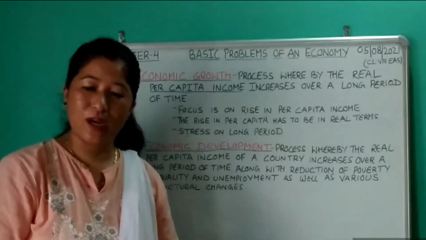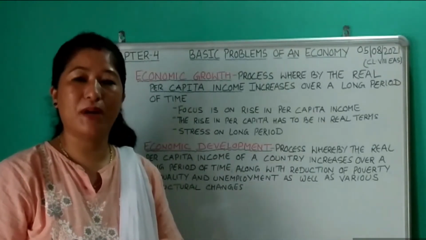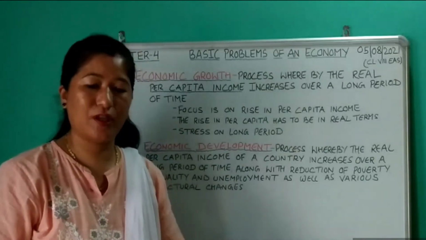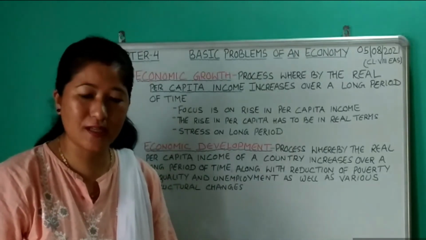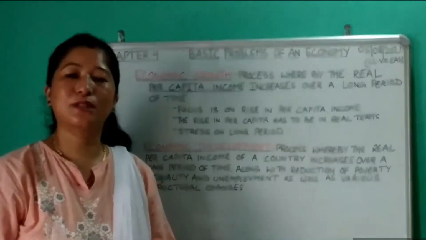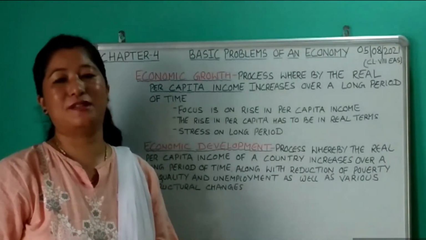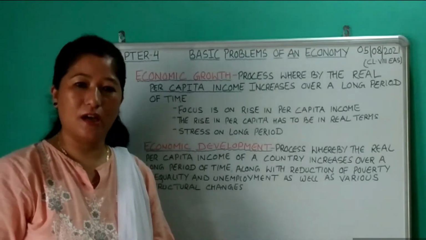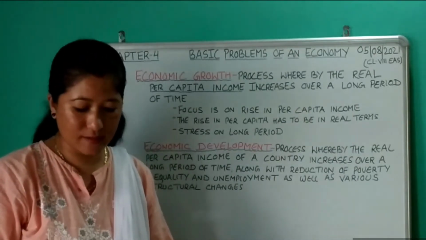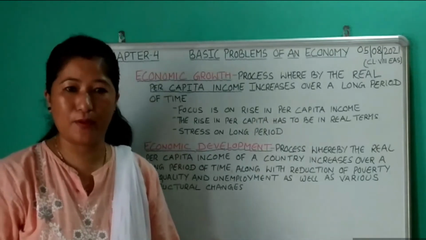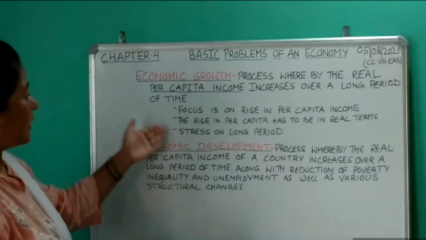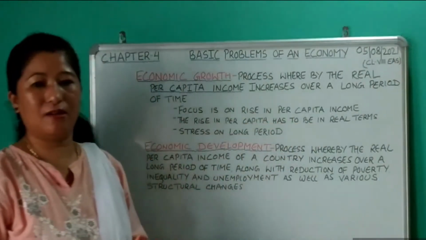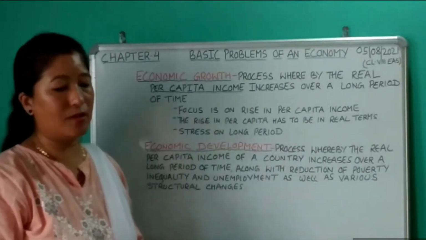So what is required is that the increase in the money income should be higher than the increase in the price level, so that the real income increases. Only then, on an average, will more goods and services become available. So the rise in the per capita income has to be in real terms.